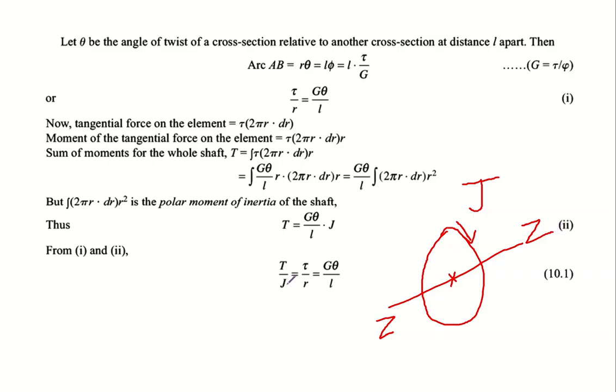So that is what J stands for. How difficult it is to rotate a cross section of a specific dimension about its polar axis.